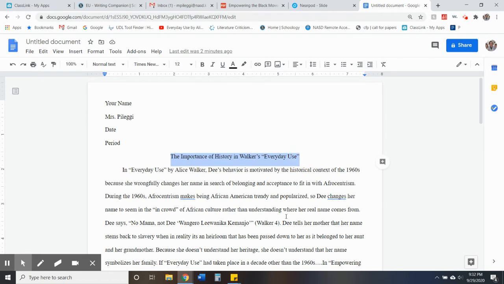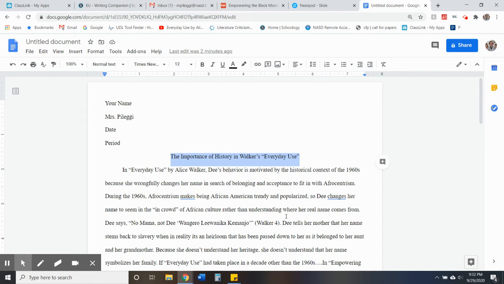Notice how the title captures two things: the text and what I'm mostly talking about. So I have titled mine The Importance of History in Walker's Everyday Use. You might say something about Afrocentrism in Everyday Use, or the Black Pride movement in Everyday Use. Please notice how that title is not in a fancy font, it's not bolded, it's not italicized.